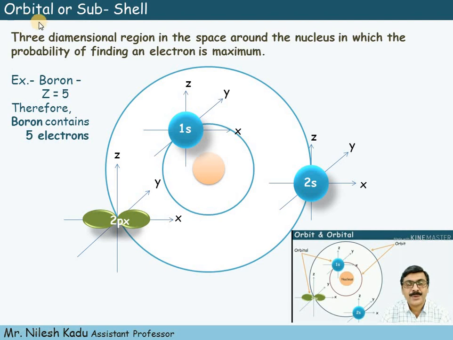Means when you have to find out the exact position of electrons, where the probability of finding the electron is maximum, then it is called an orbital. So simply, the three-dimensional region around the nucleus in which the probability of finding the electrons is maximum is called an orbital or subshell.